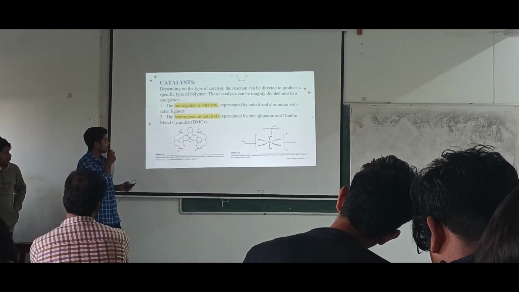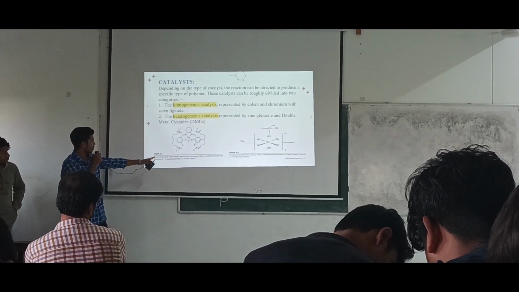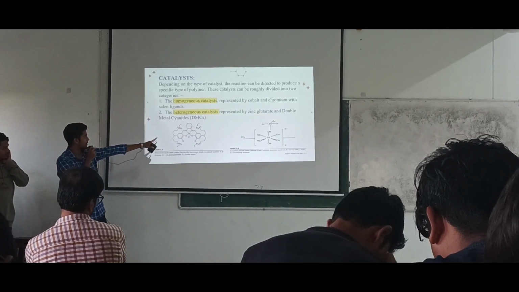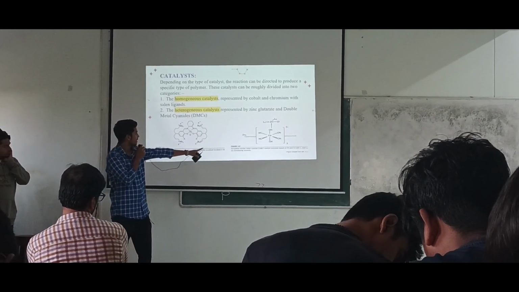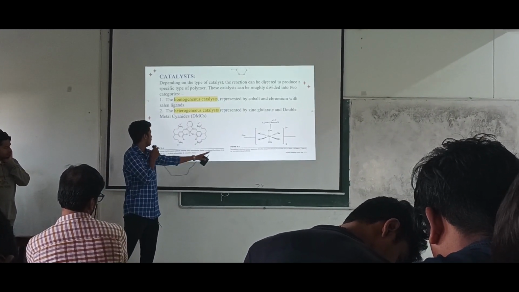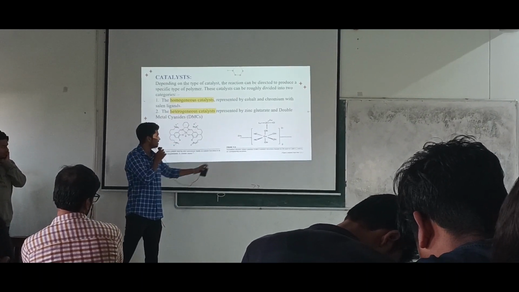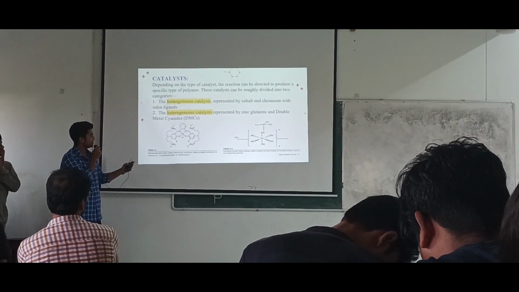Homogeneous catalysts are generally represented by cobalt surrounded by salen ligands, with chromium. Generally this is a complex structure. The other one is heterogeneous catalyst, that is formed with zinc glutarate and double metal cyanide, DMCs we call it. These are the DMCs, and that is formed by the complex zinc glutarate, as you can see in the picture.